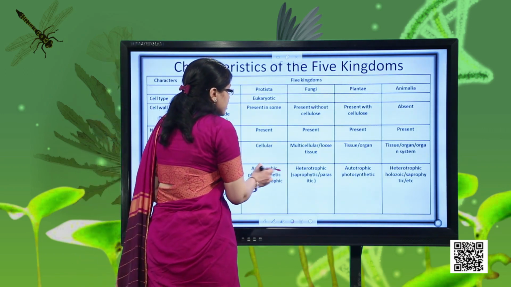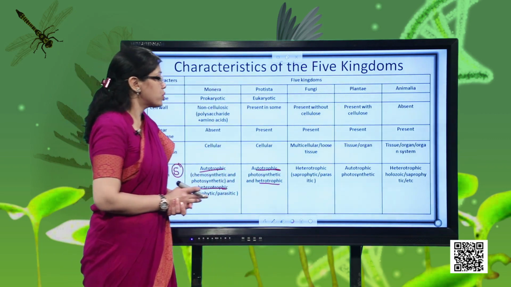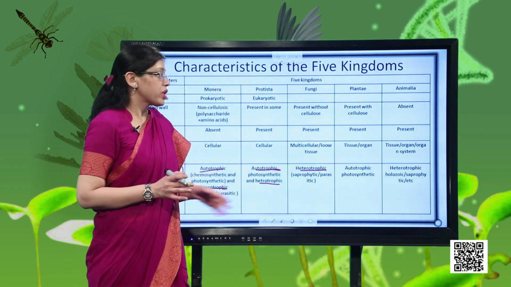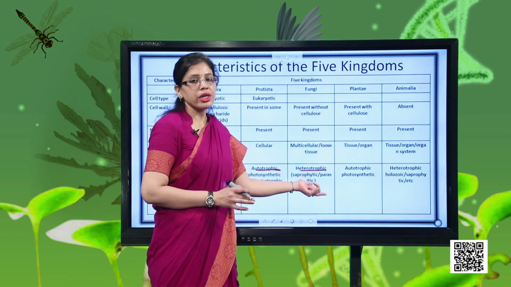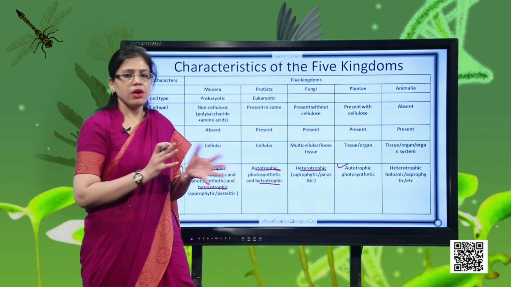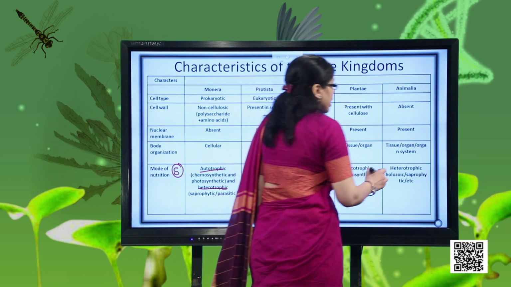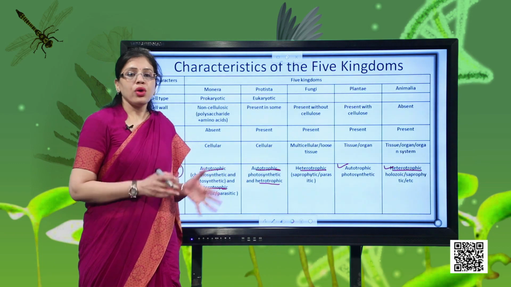Then talking about Protista, they could have either autotrophic mode or heterotrophic mode. But in fungi, no autotrophic mode is present, they are exclusively heterotrophic because they do not contain the pigment chlorophyll, so they will have either saprophytic mode or parasitic mode. In plants, the majority are autotrophs, leaving a few exceptions. Most of them can prepare their food on their own. Then coming to kingdom Animalia, they are heterotrophs, meaning they cannot prepare their food on their own, they are dependent on other organisms.